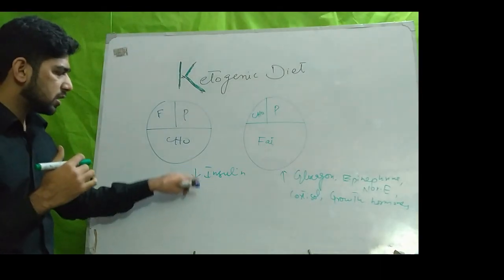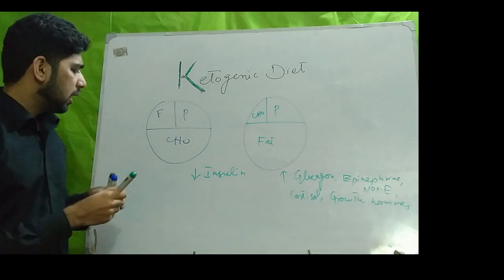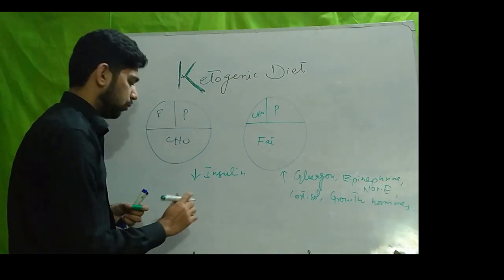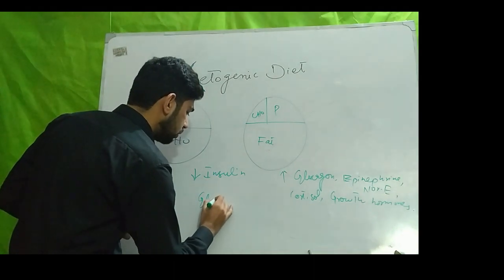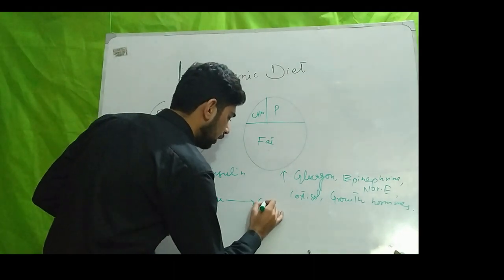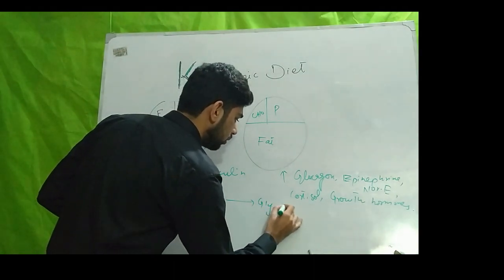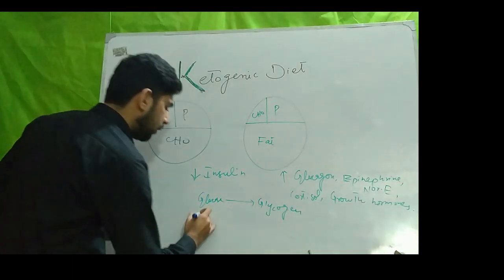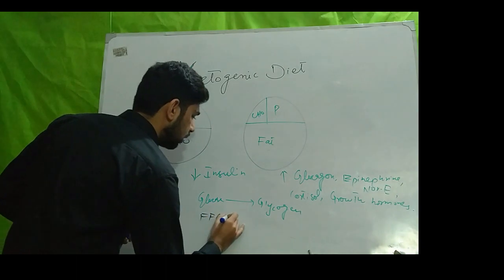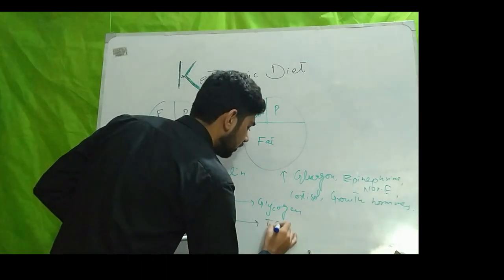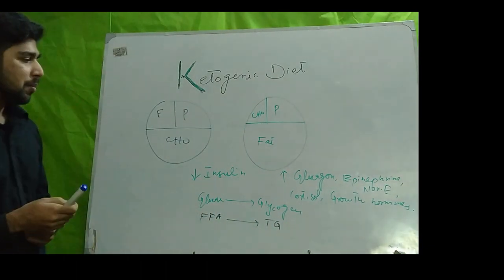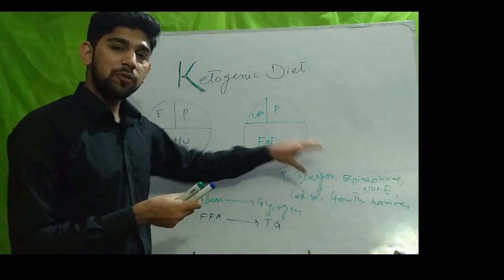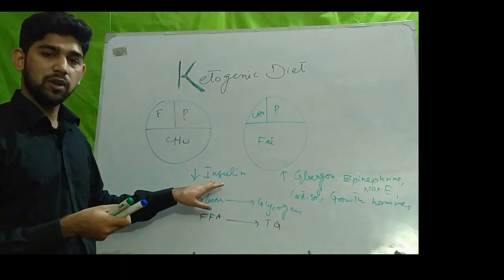Let's discuss what is the normal function of insulin. Insulin is actually an anabolic hormone. It stores glucose in the form of glycogen and it stores free fatty acids in the form of triglycerides. But these counter-regulatory hormones are opposite to the insulin functions.